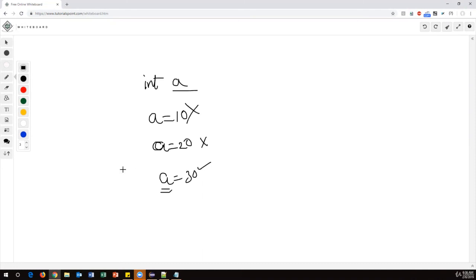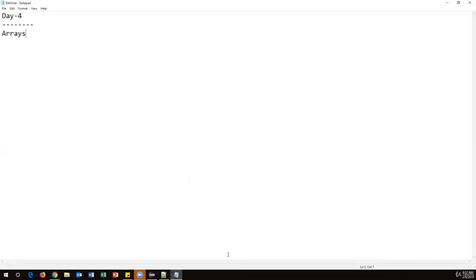Okay. So suppose I want to store multiple values into a single variable. How is it possible? This is possible using the arrays concept in Java. Using arrays, we can store multiple values into a single variable. But if you store multiple values into a single variable, how can we point to those values, how can we extract those values, how can we store those values? These are all different operations we can perform on arrays. Okay, so let us discuss this concept today.